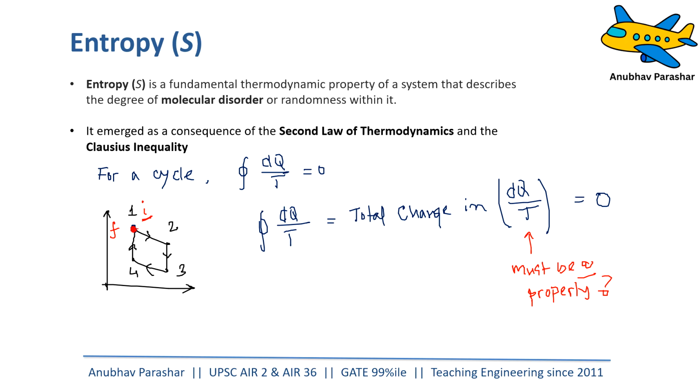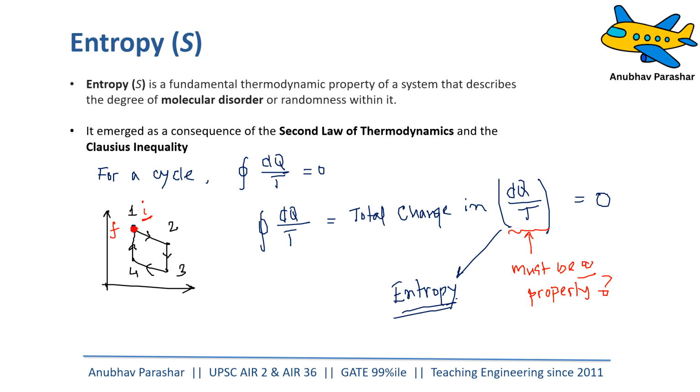Internal energy at point 1 cannot be two values; there has to be one single internal energy. So even if you are performing the cycle and returning to the final state, the initial state equals the final state, so the total change in internal energy is zero. Similarly, if the total change in dq by T is zero, it means this must be a property. And Clausius went on to name this property entropy,